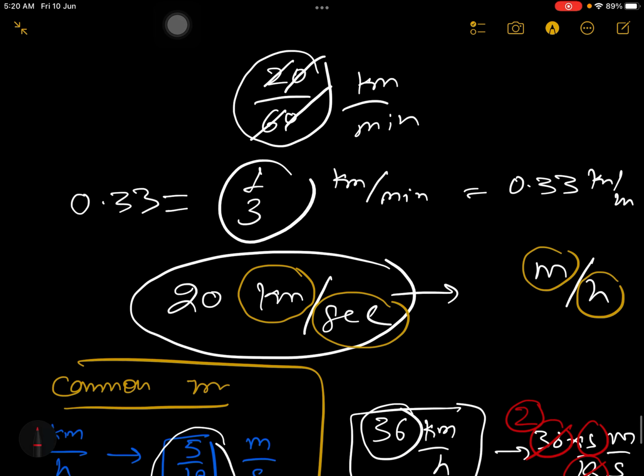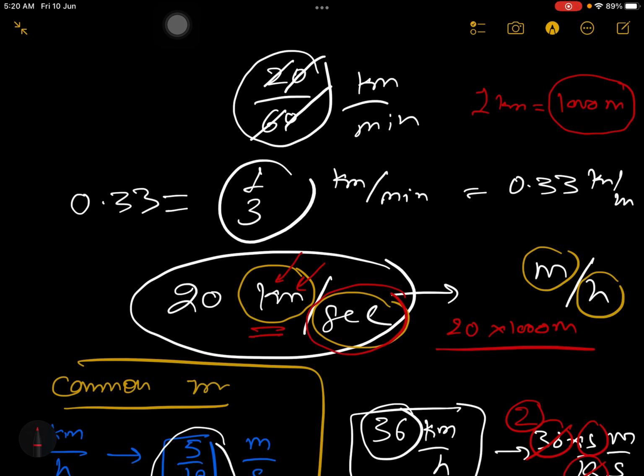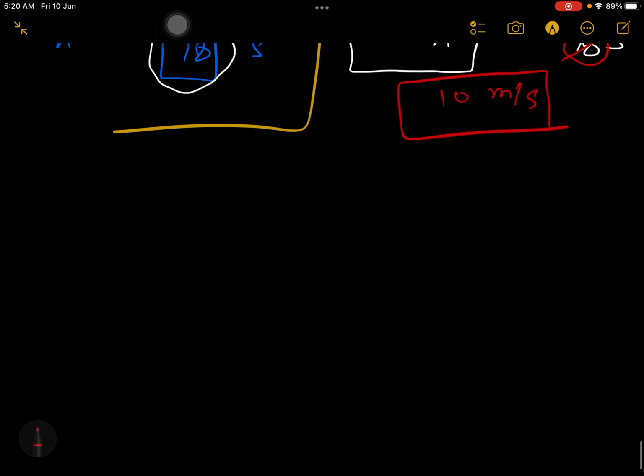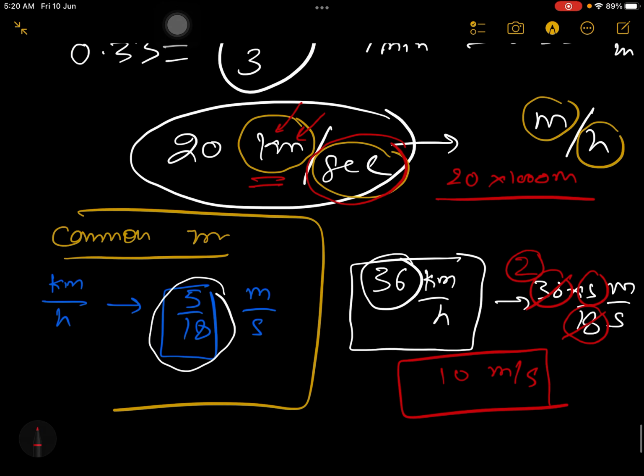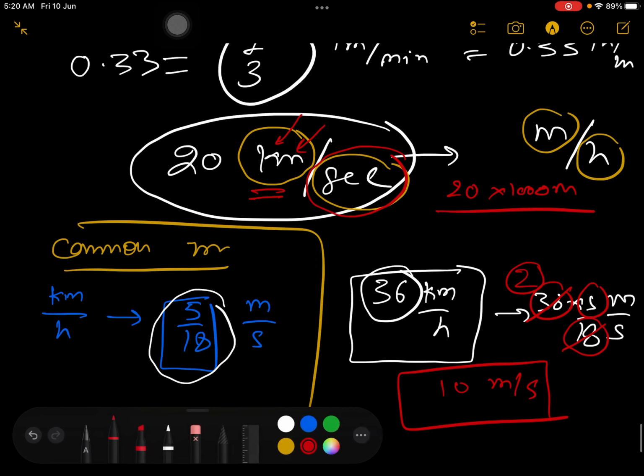So here I was explaining that this kilometer you convert into meter, so you should know 1 kilometer is equal to 1000 meter. So this 1000 meter directly you replace here, so 20 into 1000 meter. Divide by this second. So understand here, this is very tricky. I will just erase this part so that I can write here itself.